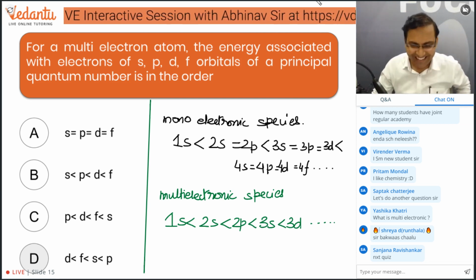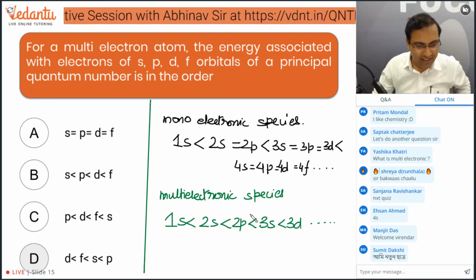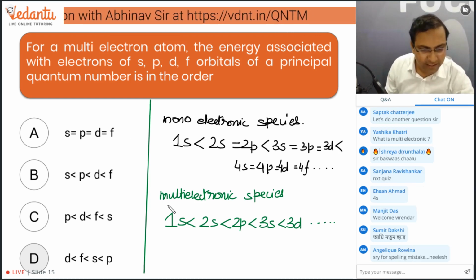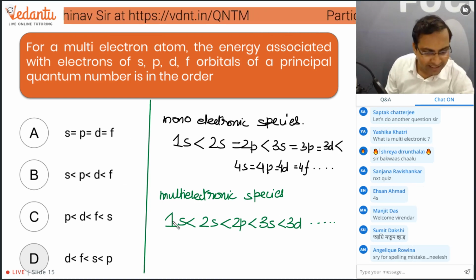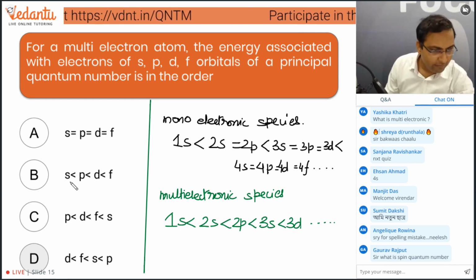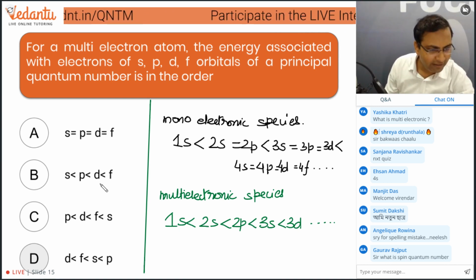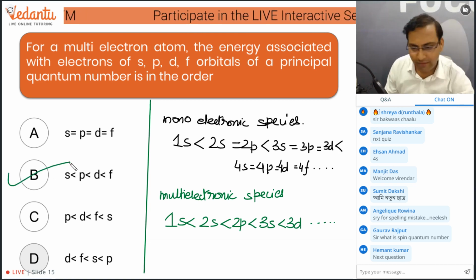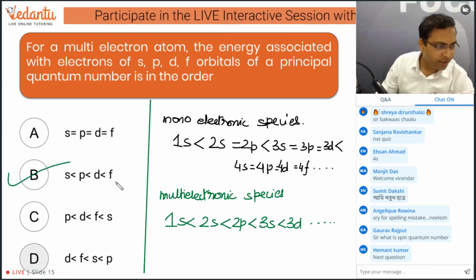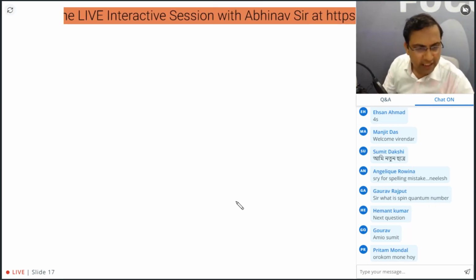So this is the energy order for SPDF. So the principal quantum number is same. So S will be less than P, will be less than D, will be less than F. So I think B will be the correct option. So let us see some more concepts and then we'll take up more questions.